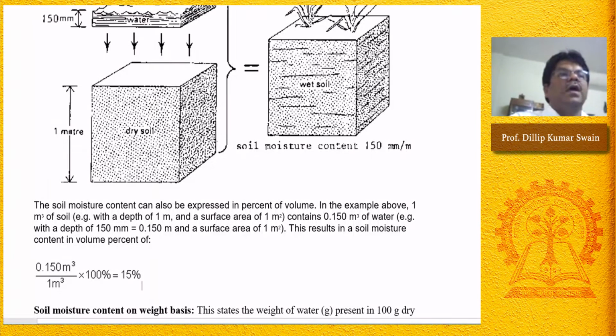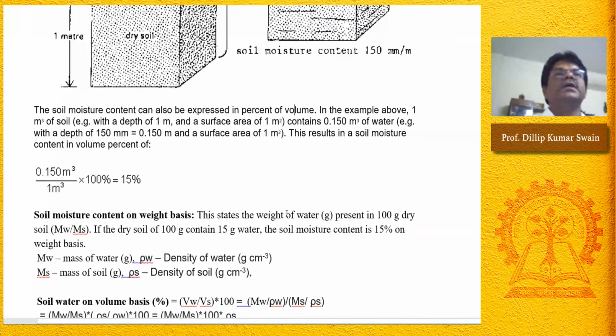Also, we can express the soil moisture content on a weight basis. This is on a volume basis; on a mass basis, that means soil moisture content on a weight basis, it states the weight of water in gram present in 100 gram of dry soil.